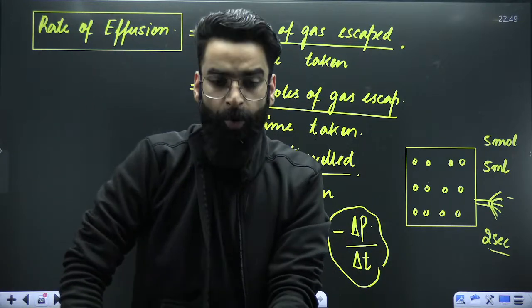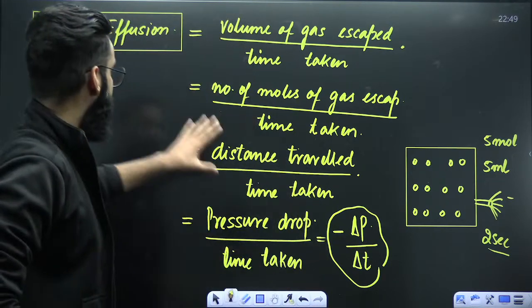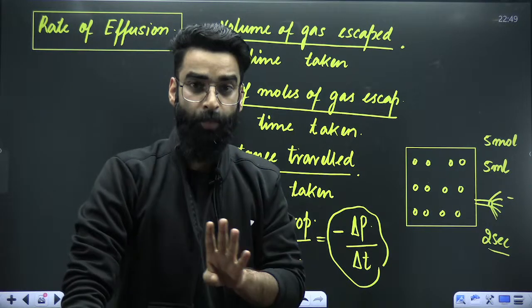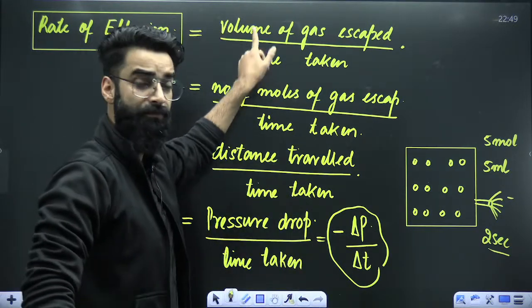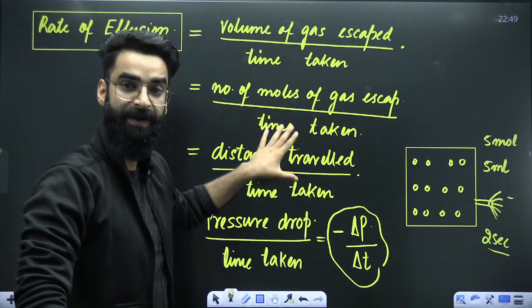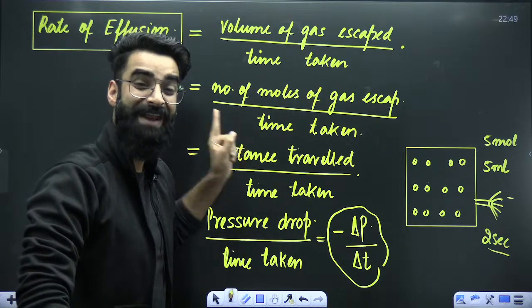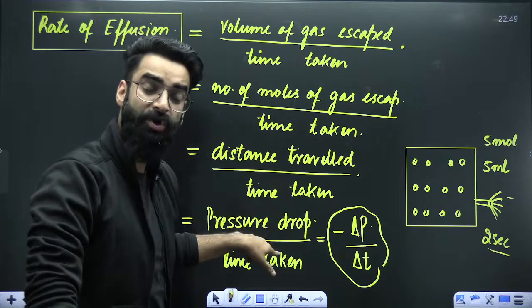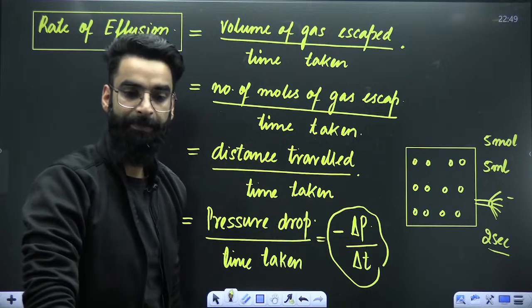Perfect. I hope it's clear to everyone. So from now onwards, the rate of effusion you are going to define in 4 ways. Number 1, volume of the gas escaped divided by time taken. Moles of the gas escaped divided by time taken. Distance traveled by the gas divided by time taken. Decrease in the pressure of the gas divided by time taken.